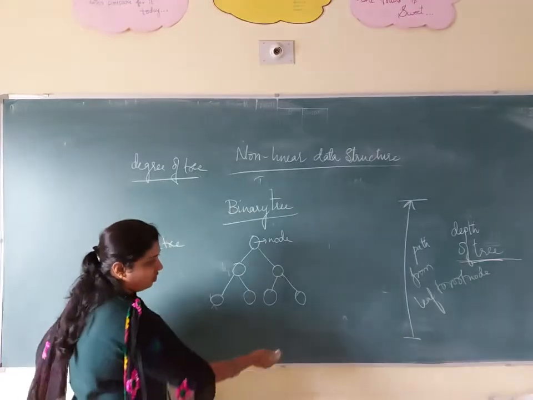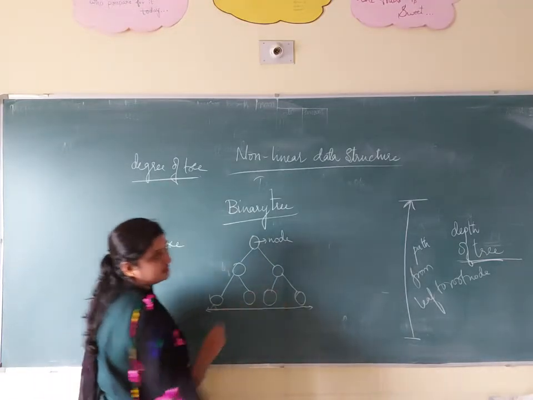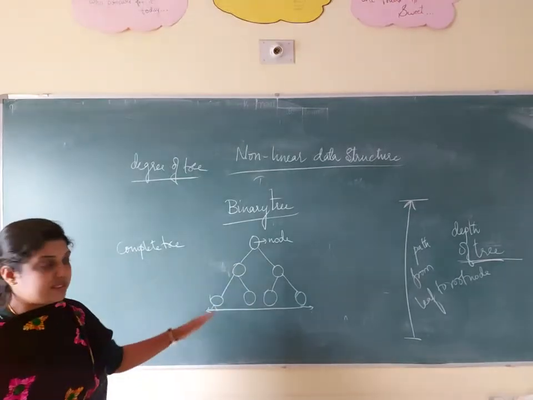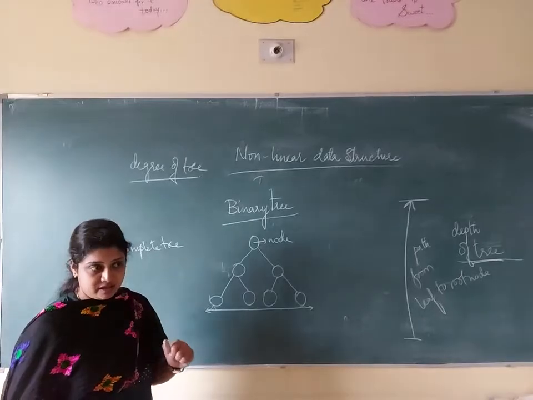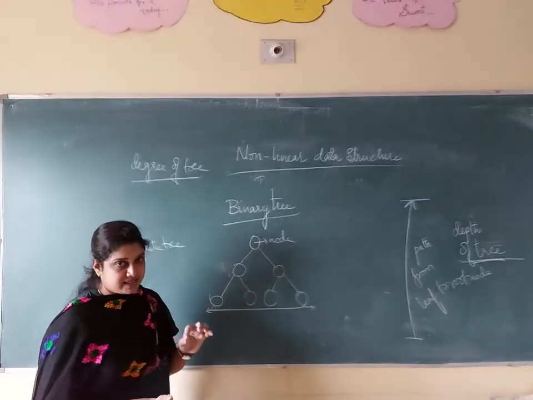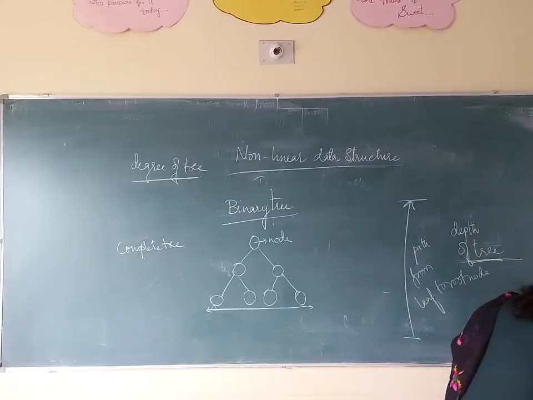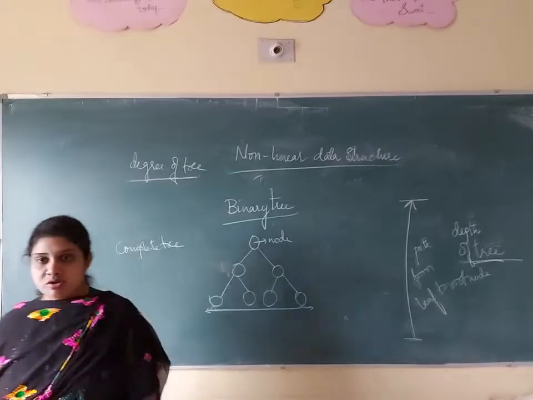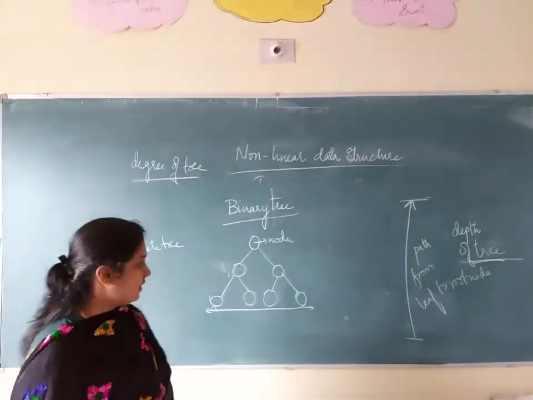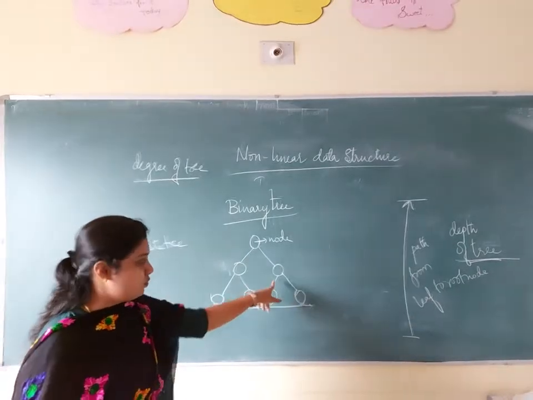See here, all the leaf nodes are at what? The same distance. Okay, all the leaf nodes are at the same distance. We are calling that a complete tree. In the sense, all the maximum values of your node, of your two subtrees. See here, from a node we are having two, and again from a node we have two.